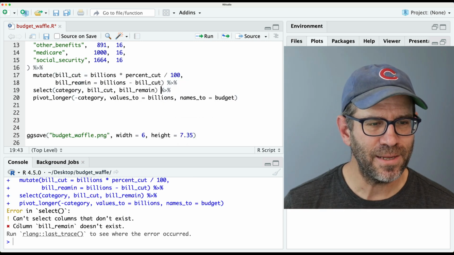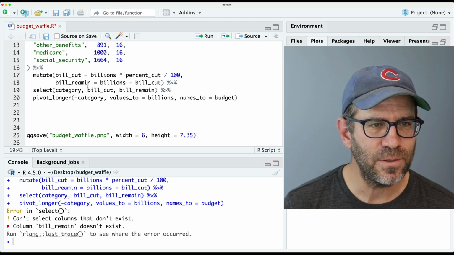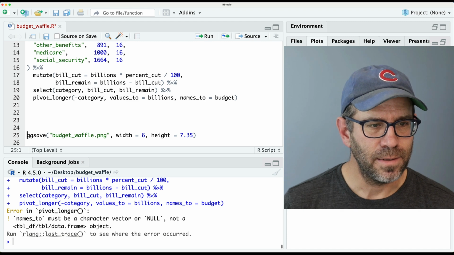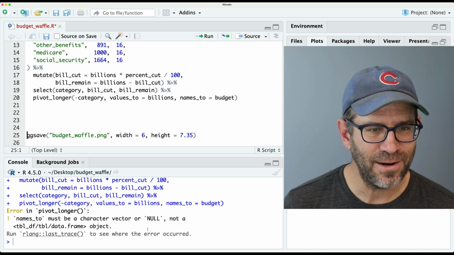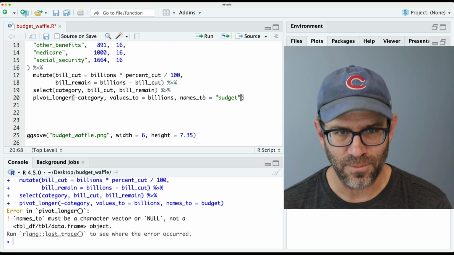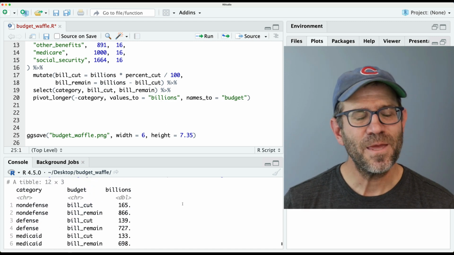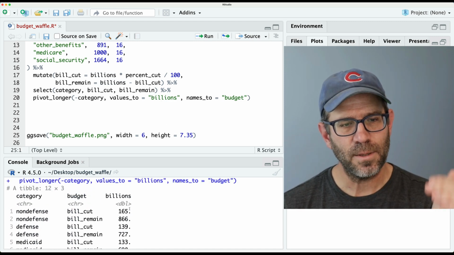Oh, so it's complaining that bill_remain does not exist. And I noticed that I misspelled bill_remain up here where I defined it. Now it's not happy that names_to must be a character vector. All right, so I think I need to wrap these in quotes. All right, a little bit slow getting going here, right? So now what we have is we have the category, the budget, and the billions.